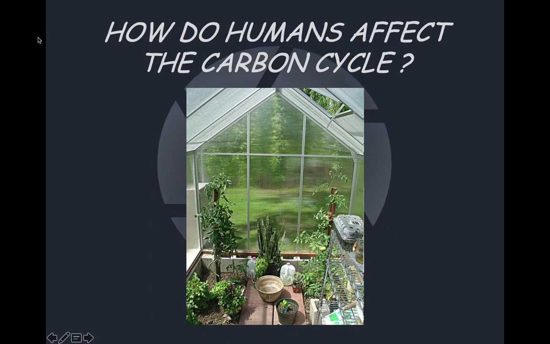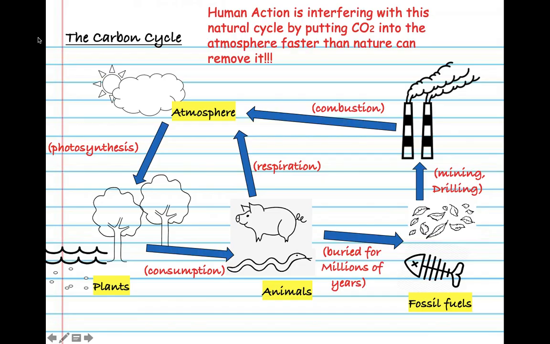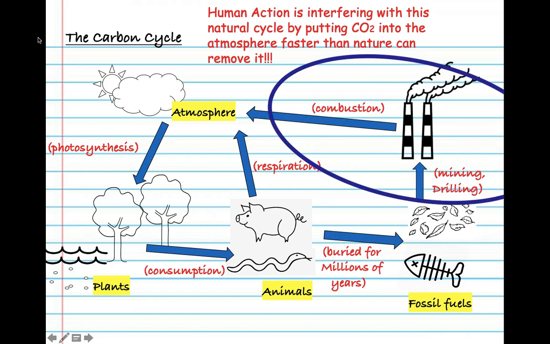Okay, so how do humans affect the carbon cycle? Last time we were together, we described and diagrammed the carbon cycle. In other words, how these carbon-based compounds cycle through all those reservoirs or sinks and the natural processes that allow them to do that. Up until recently, this cycle was completely natural. It kind of regulated itself until humans came around.